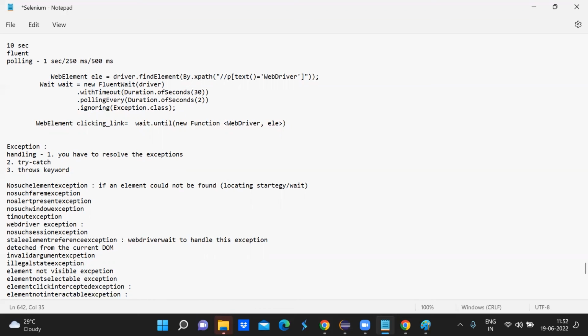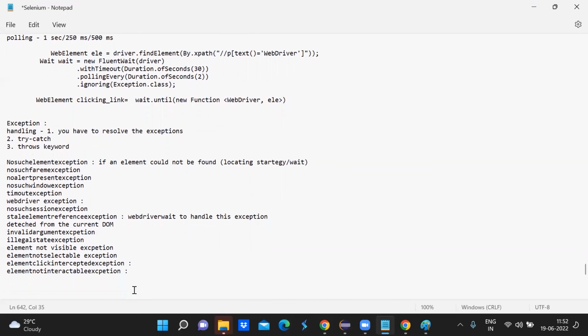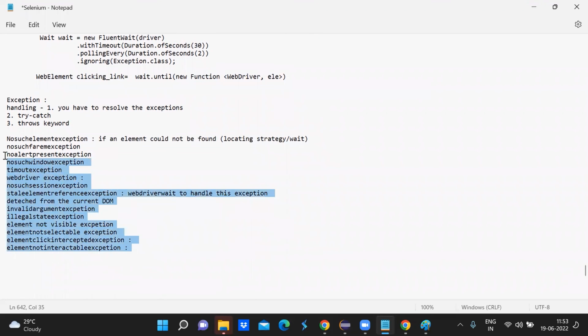I think these are the common exceptions which you get, and handling is that you will have to resolve by putting the proper waits. That is the first thing, and you will have to use your locating strategy properly. That is the other way. We should not use try, catch, or throws keywords to handle these exceptions. As and when we get these exceptions, we will try